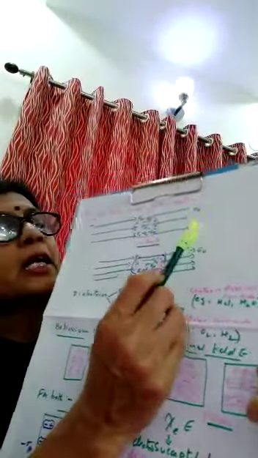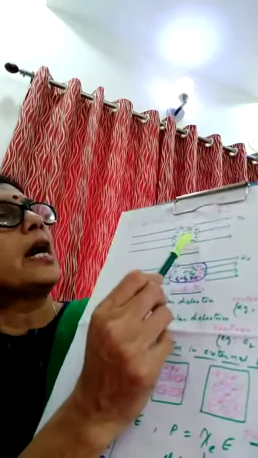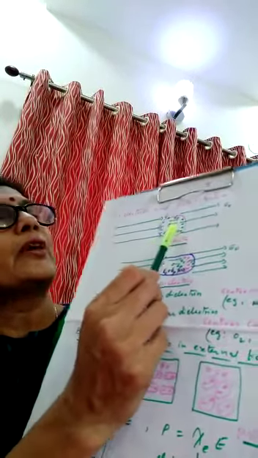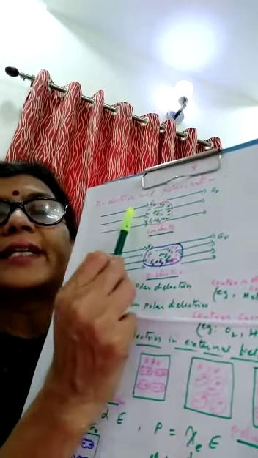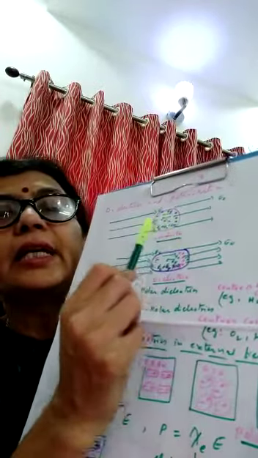First of all, we will take a conductor and keep it in a uniform electric field. Just now we have done, inside the conductor E is 0, right? The charge is induced on either side. This is a uniform electric field E naught, and this is the conductor. Positive charge is accumulated here and negative charge is here, so a field is set up opposite to that of the external field E naught, and in the conductor the charge lies only on the outside.